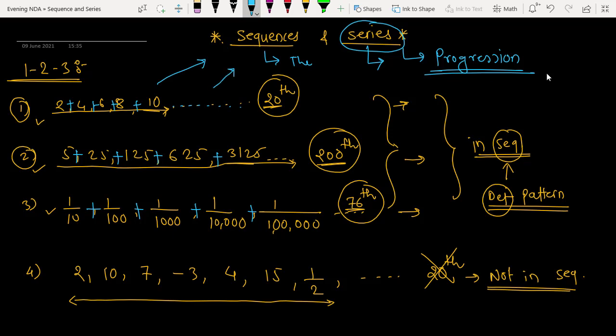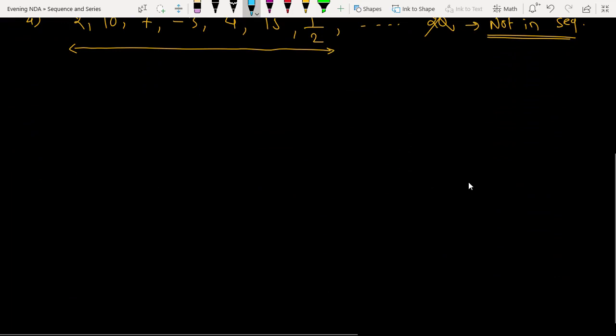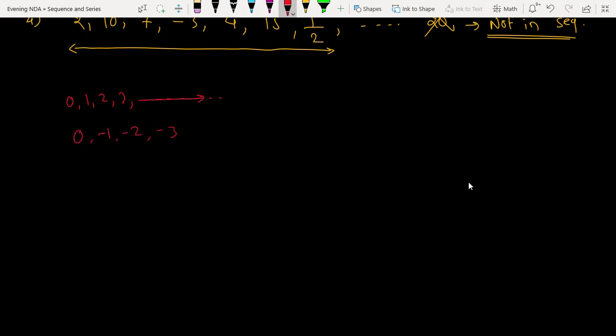No, it means whatever term you have written here, maybe suppose I have the terms like this: 0, 1, 2, 3. This is nothing but a progression. The numbers are getting increased. Can I say this is a progression? -1, -2, -3. Is it a progression? Yes, sir. Yes, it is still a progression because still the numbers are getting added in this sequence.